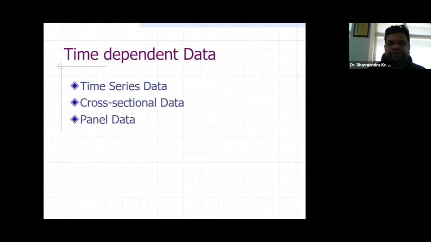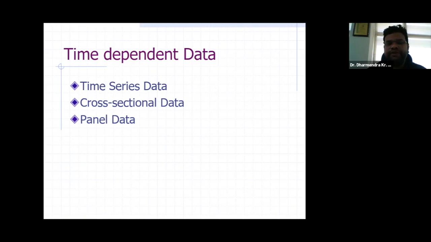First of all, we will go for time dependent data. What is time dependent data? Any data which is related with certain time points, in which a time component is involved, is called time dependent data. This time dependent data has three basic types: number one is time series data, number two is cross sectional data, and number three is panel data.